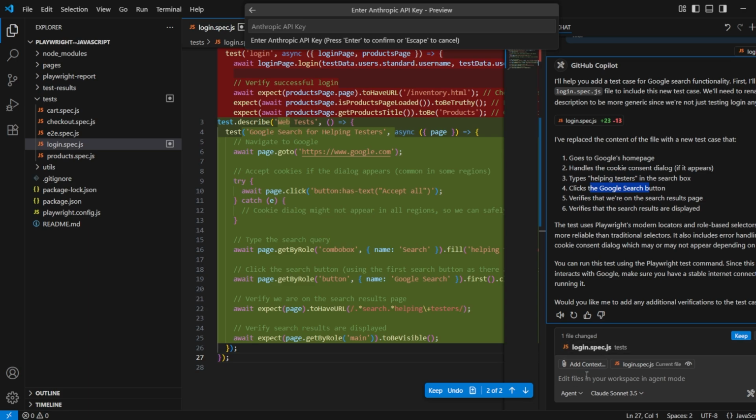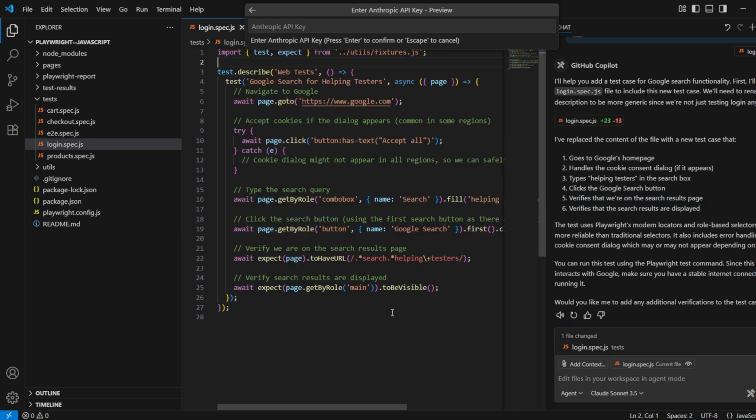how smart this agent mode is. It knows that I am a tester. This is the framework workspace of a testing. It verifies that we are on a search result page. I didn't ask to verify that we have landed on a search result or not, and that it is verifying the search is displayed as well or not.